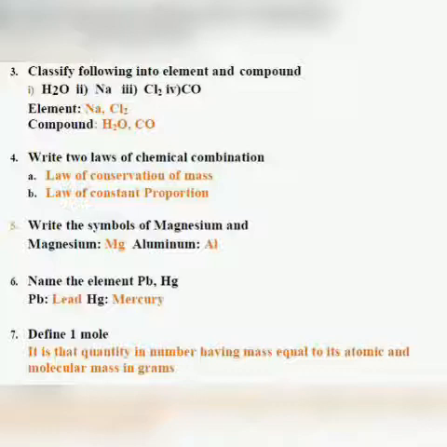Next question is, write two laws of chemical combination. So two laws of chemical combination is law of conservation of mass and law of constant proportion. Then after that, write the symbols of magnesium and aluminum. Magnesium is denoted by capital M and small g, and aluminum is denoted by capital A and small l.